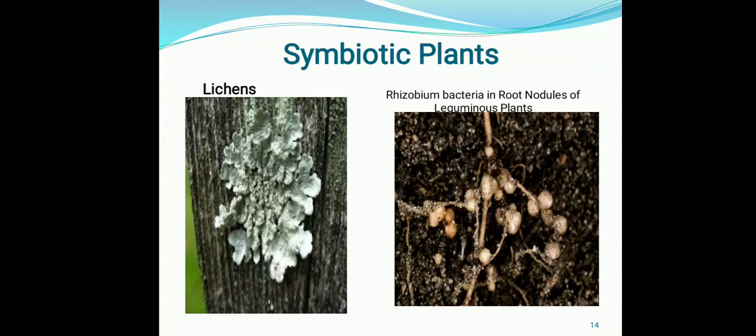Like in lichens. What is lichen? Basically, it is an association between a green alga and a non-green fungus. I again repeat, what is lichen? Lichen is an association between a green alga and a non-green fungus, which means the fungus provides shelter to the alga and the alga provides food to the fungus. As you all are aware, alga is green in color, which means it has chlorophyll, so it can perform photosynthesis. So the alga prepares food for the fungus and the fungus provides shelter to the alga, and their association together is known as lichens.